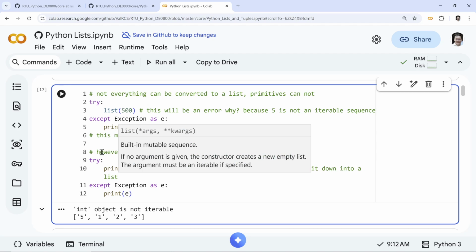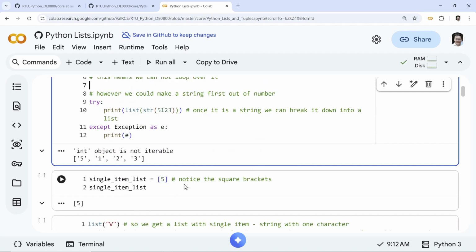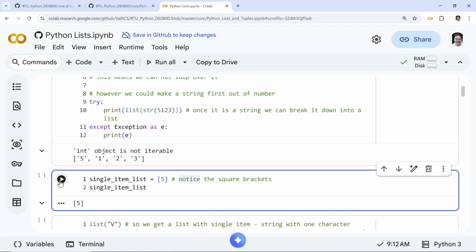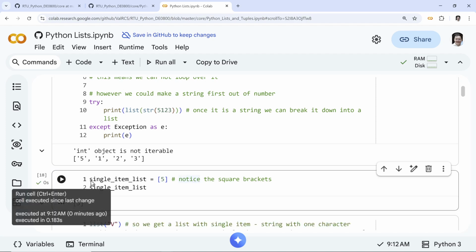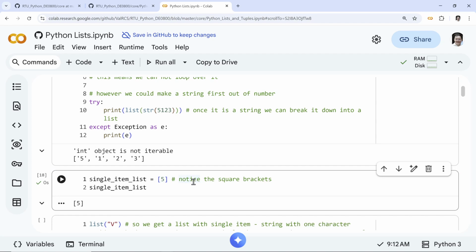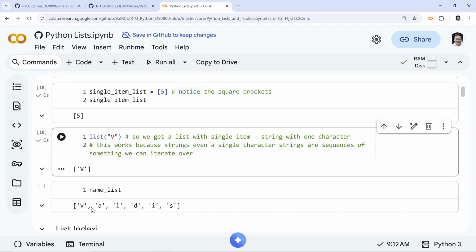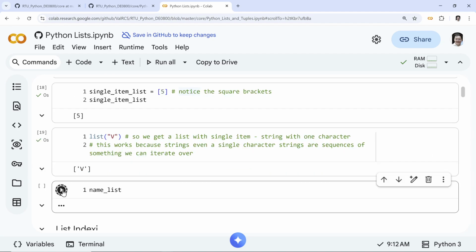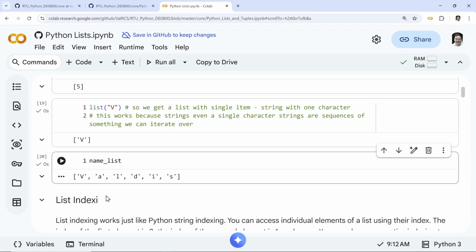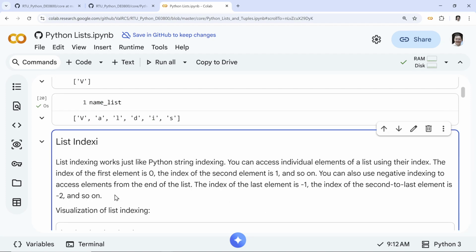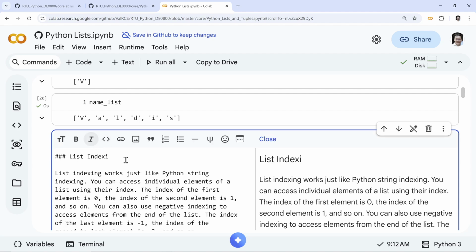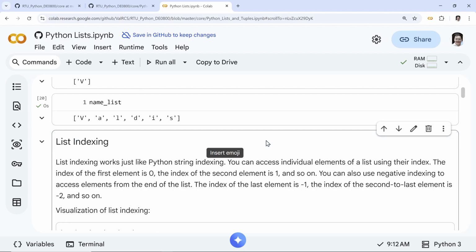So again, important point. Single item list, we saw this, right? This comes in when you want to start with not an empty list, but have one item. That's completely fine. Again, you can do it, a list can also be a single item. So name list here, and we have some lists. So list indexing is just like string indexing as far as access goes, right? So indexing, let me clear this up. All right, so indexing.